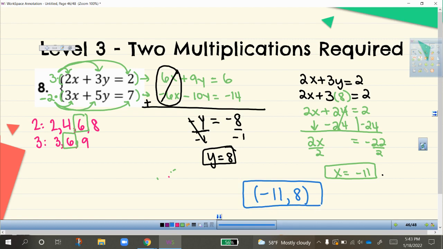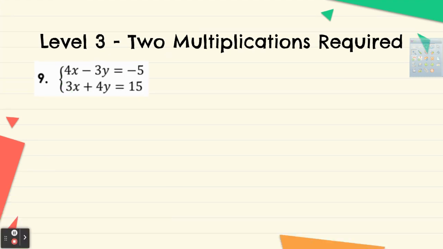Okay, moving on to number 9. Number 9, we have 4x minus 3y equals negative 5, and 3x plus 4y equals 15. So again here, we're going to need to multiply both of these equations, right? Because none of these are the same. 4x and 3x don't have the same coefficient and they don't have opposite signs. So they're not inverses. Negative 3y and positive 4y are also not inverses.